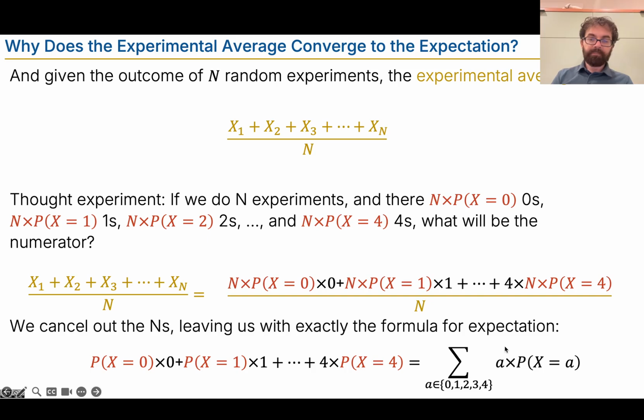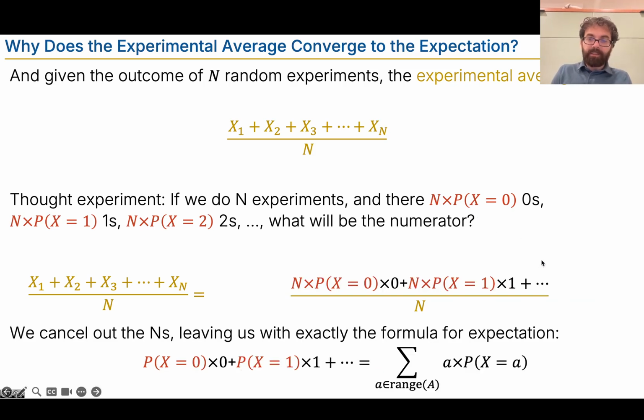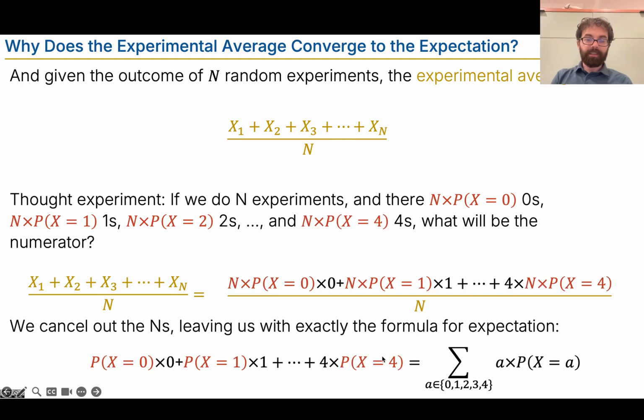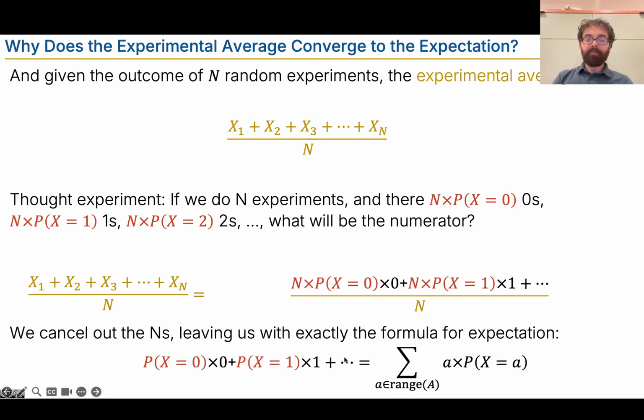Now, more generally, if we're not just thinking about the binomial random variable, which has this specific range, and I lop off that top term because there's some arbitrary number of values in the range, then we still get the exact formula for expectation, just now up to whatever. In this case, we're summing over the entire range. So whatever values are possible, we're going to add up exactly this. And that, my friends, is why the experimental average actually converges to the expectation.